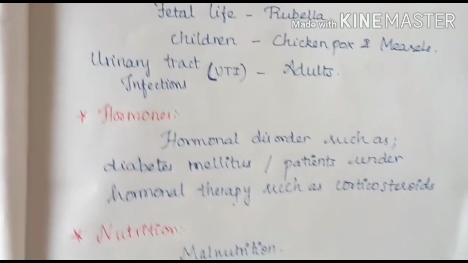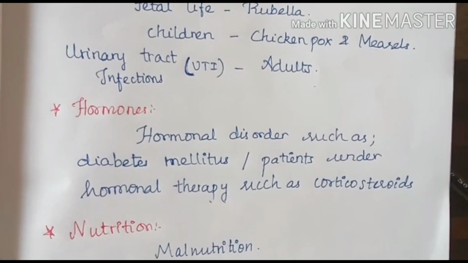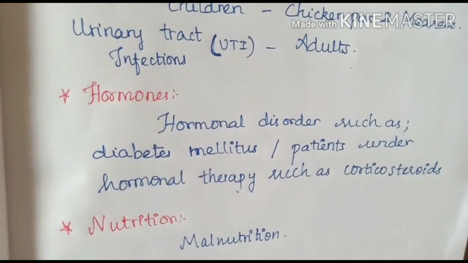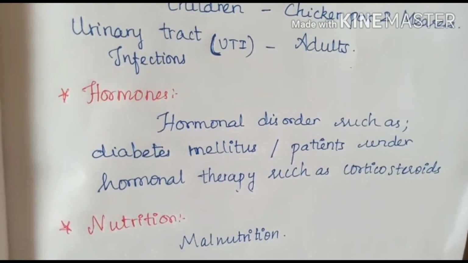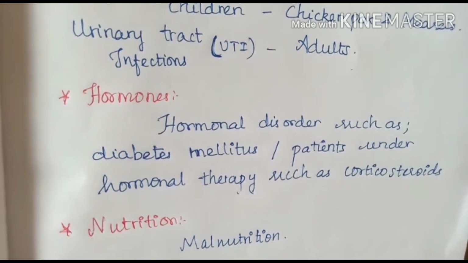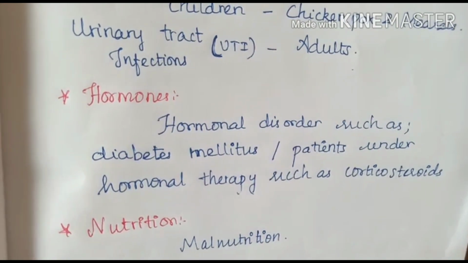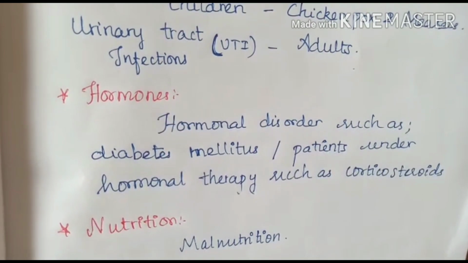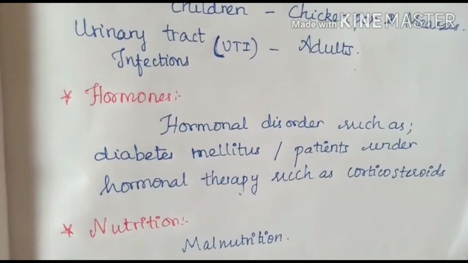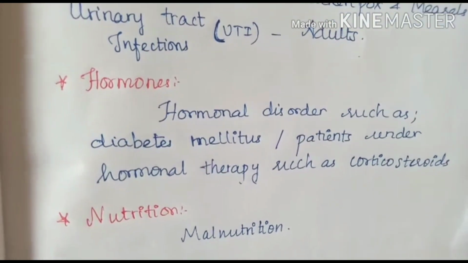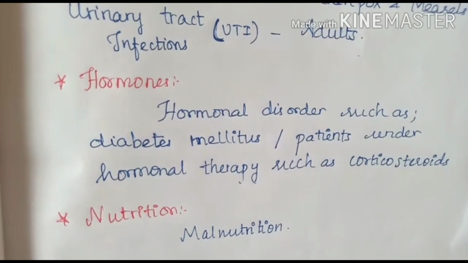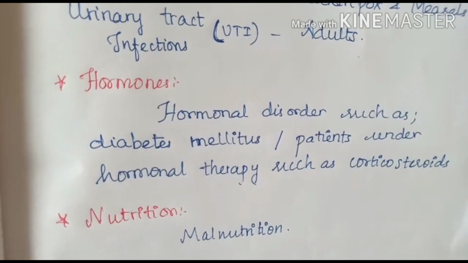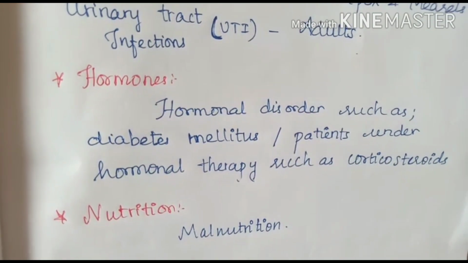And then we move on to the next factor, hormones. Under hormones, certain hormonal disorders such as diabetes mellitus, or patients on hormone therapy, for example corticosteroids, are at increased risk of developing various infections. Nutrition. Malnutrition suppresses the host immunity, thereby predisposing to various infections.